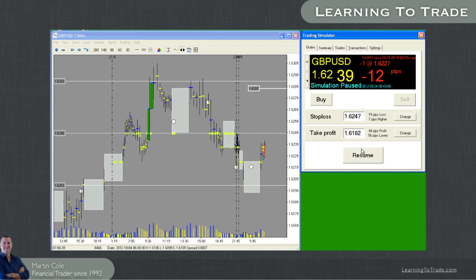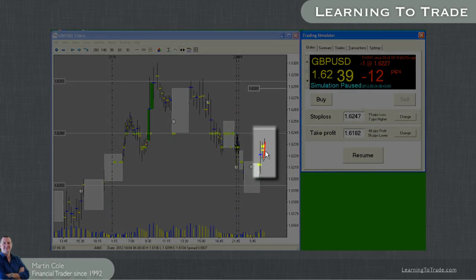Now I'm just going to pause that for a moment. You can see this red line here. What that tells us is that the red line, with the little triangle at the bottom, shows the position where we sold the market in this case, and the line is red going up because the market is moving against our position.